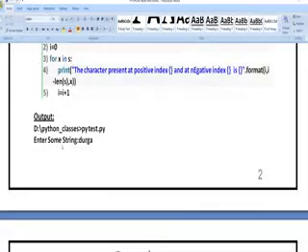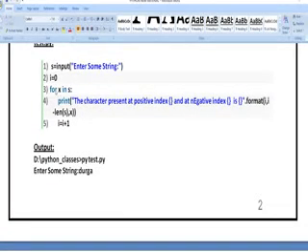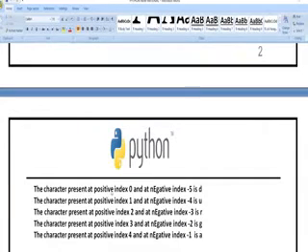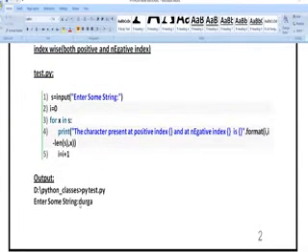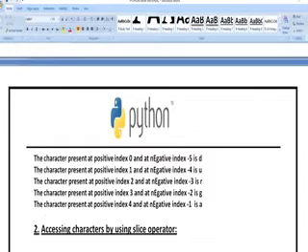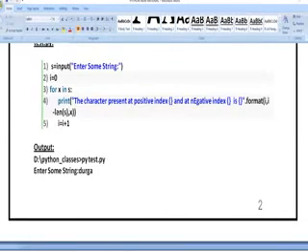So here I am entering some string while the interpreter is running the program. s is equal to input, it is going to ask me for one string. So I am entering a string called Durga. The character at positive index 0 and negative index minus 5 is D. Positive index 0 means this position, negative means you count minus 1, minus 2, minus 3, minus 4, minus 5. In that manner, you get the character at positive index 1 and negative index minus 4, which is U. The character at positive index 2 and negative index minus 3 is R. In this manner, you are going to run the particular program.